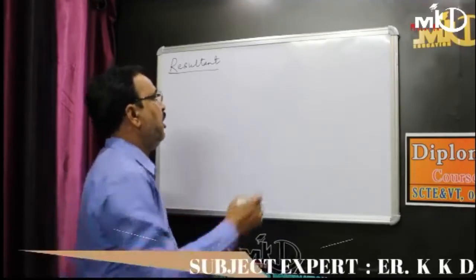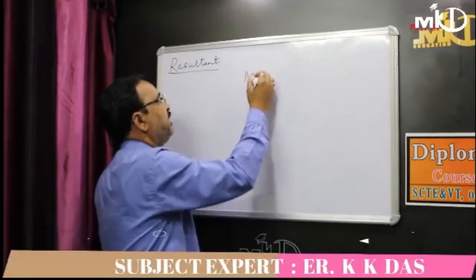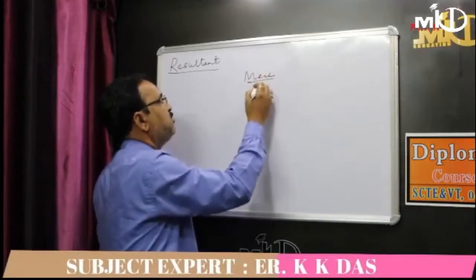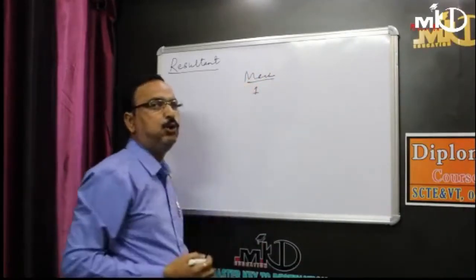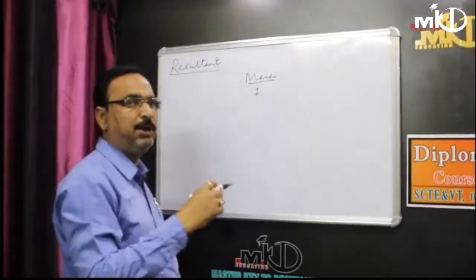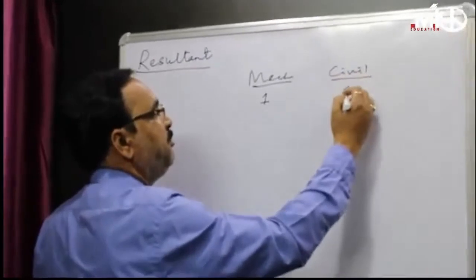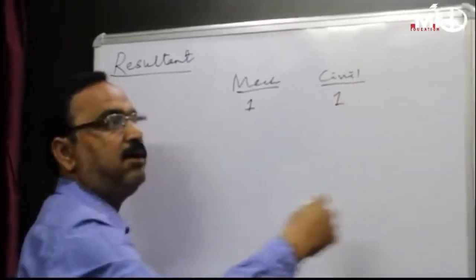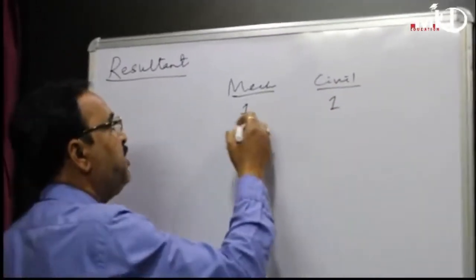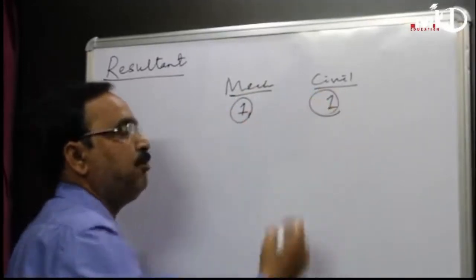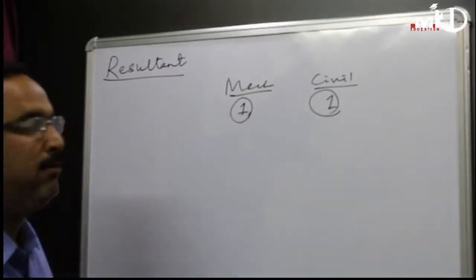From the mechanical branch, one representative is there to collect the money for your picnic. Similarly from civil, one representative is there. From electrical, like this, a single representative can collect the money from each and every student.